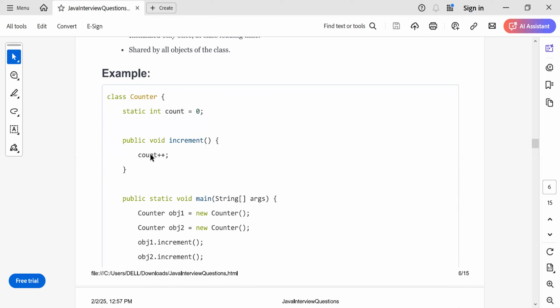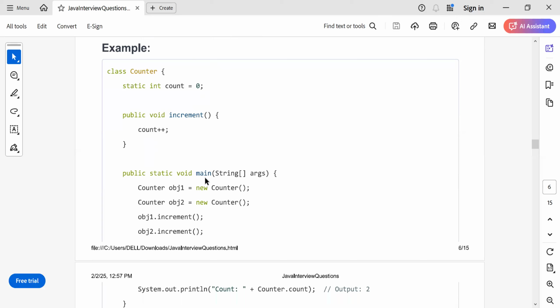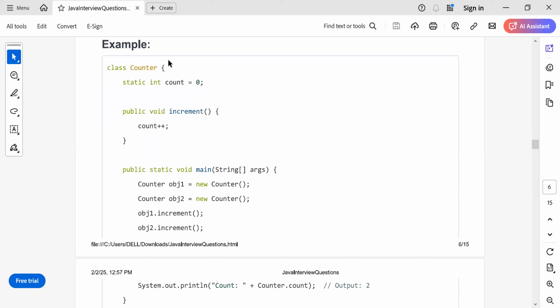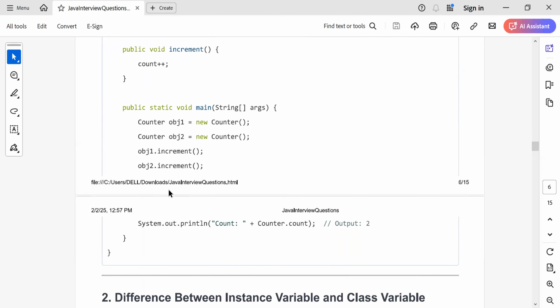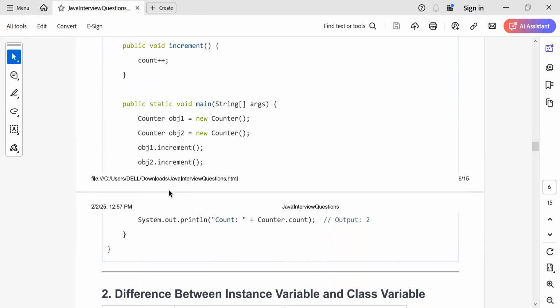Now in the main, we create object 1, object 2, and we increment it twice. So what is the output? As this variable is static, it belongs to the class. When I increment, it is shared between the objects and the value is 2. So static variables are the variables which are at the class level and shared between objects. That is about static variables.